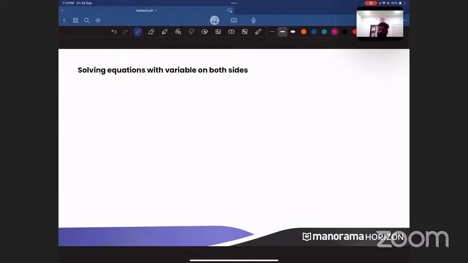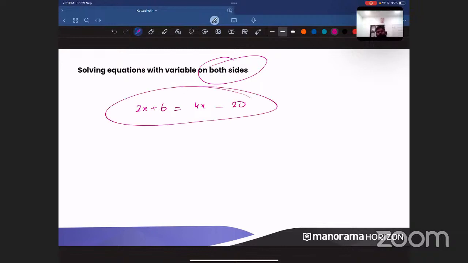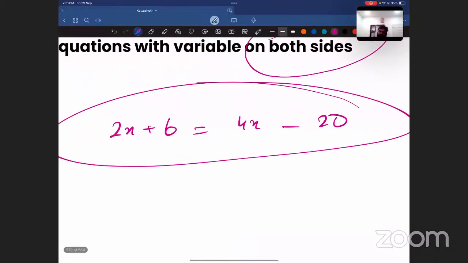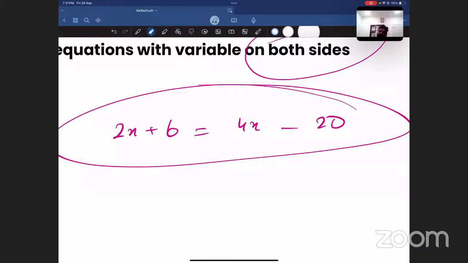So when you have variables on both sides, how will you solve them? Let me just write one equation: 2x plus 6 is equal to 4x minus 20. Is this an equation having variable on both sides? Can you see the x is there on both sides? X is here and there is another x over here. There is only one variable, x.